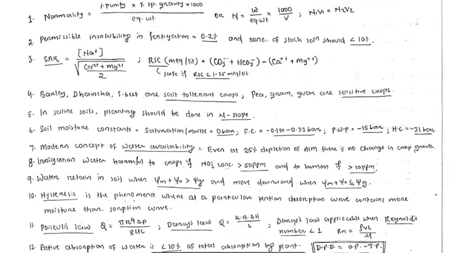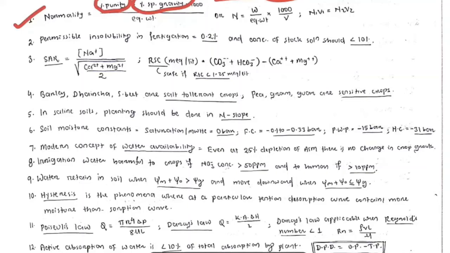I think it's the time to let you know, guys, some concepts about NRM2. Okay, so let's start. How can you calculate the normality if the purity percentage and the percentage of specific gravity of a chemical are given?